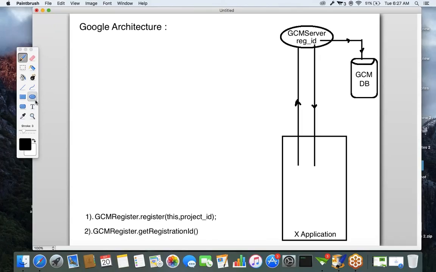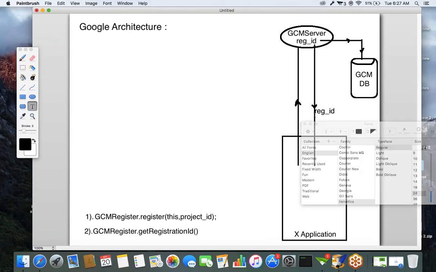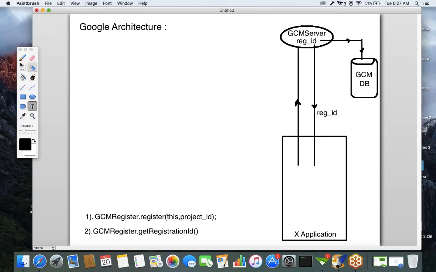So what will you get from the server? You will get the registration ID from the server. This is the second step. We will get the registration ID from the server. So the application will receive a registration ID from the server.